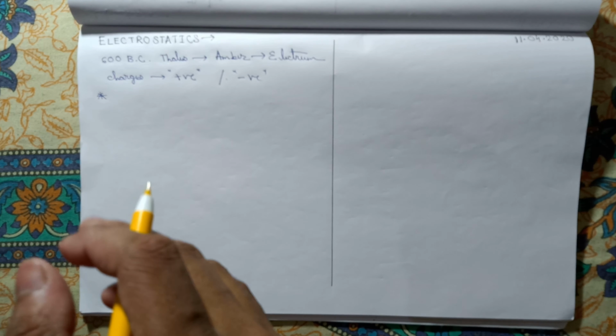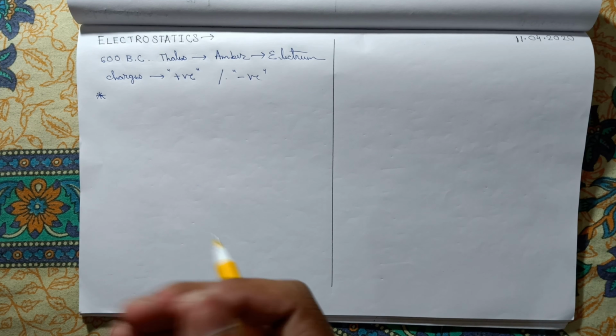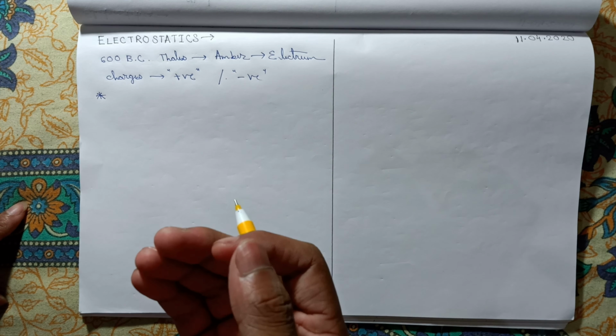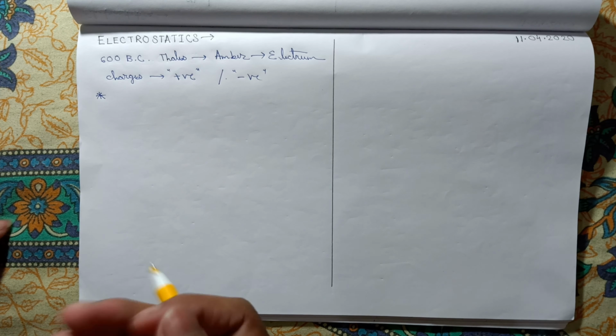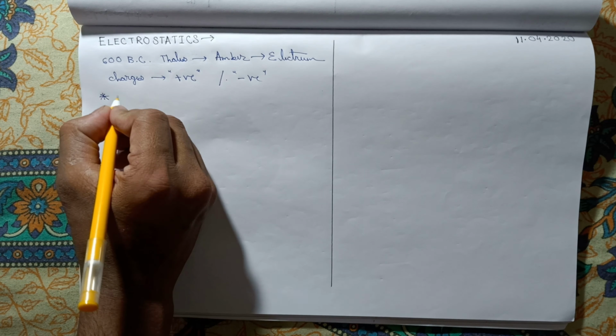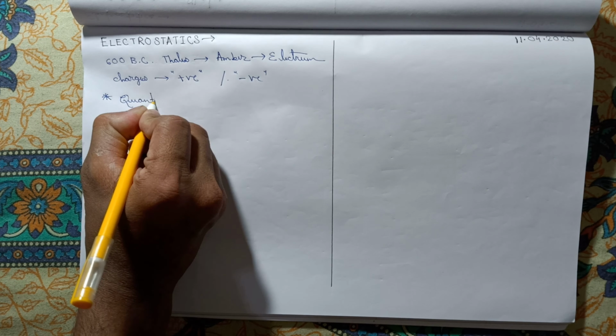There are many types of processes by which we can charge a body. Friction is one kind. There are also induction, conduction, as well as photoelectric emission, field emission, and thermal emission, by which we can charge a body.